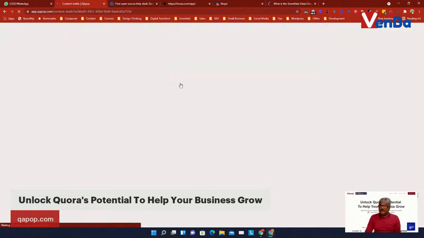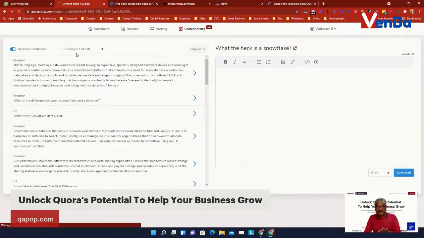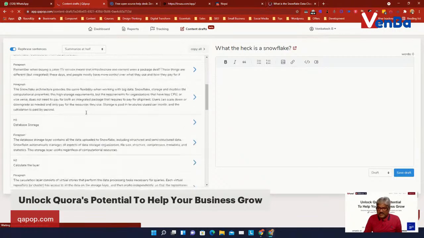So again, this content draft is in beta. So do not judge this application based on the content draft. Actually, I'm not using this as much because the limits are fairly low and it is a one-time credit. While I'm happy with other AI generation tools, I'm using those only. But it does a fairly good job. If at all you want everything in one application, it definitely does a good job. So this is what it generates.